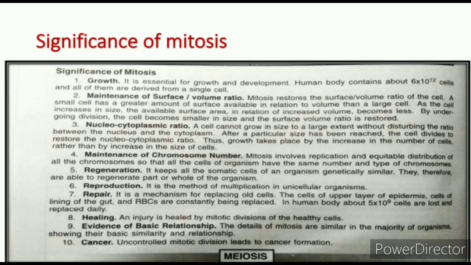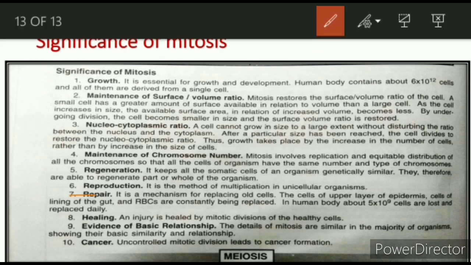You have to remember that mitosis basically occurs during repair, healing and regeneration. It is very important. Why? I have told you about the G0 phase: when you have to repair, the cell goes from G0 phase again to G1 phase, then S, then G2, then M. So the significance of mitosis is that it occurs in cells which get damaged or which need to be repaired, regenerated or healed.